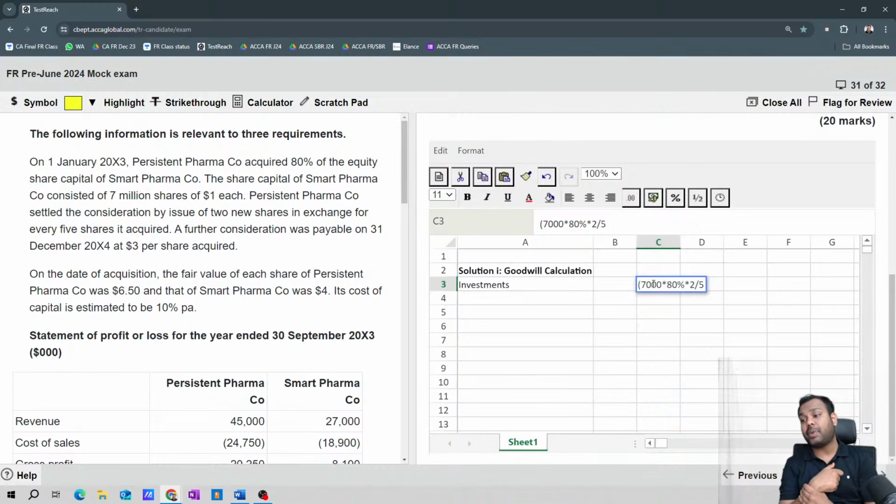Persistent company or Smart Pharma? So now this number of shares is the number of shares which Persistent Pharma will issue to Smart Pharma, meaning which the parent company will issue to the subsidiary company, because the parent company has acquired 5,600 shares of the subsidiary company. Now 5,600 into 2 by 5 is what the parent company is giving to the subsidiary company as purchase consideration. So we have to multiply by the fair value per share of the parent company. So what is the fair value per share? Into 6.5.